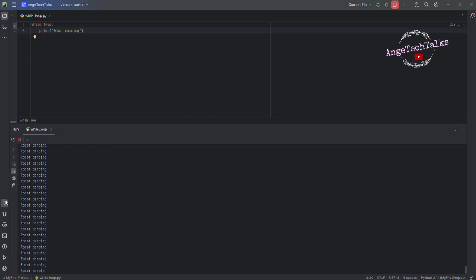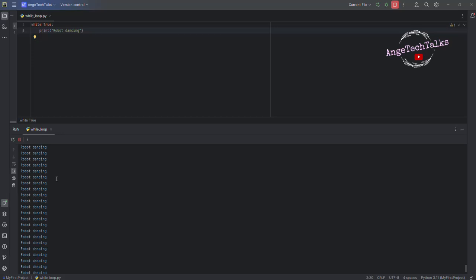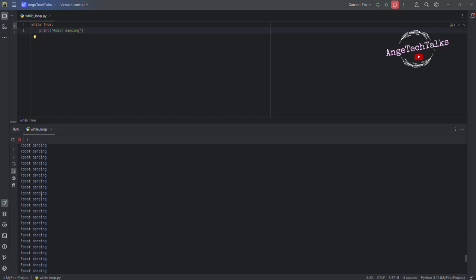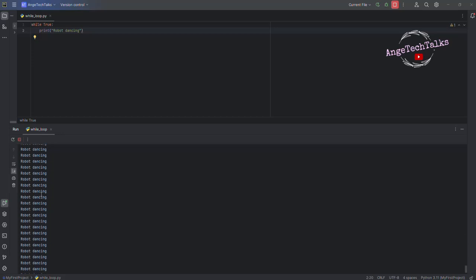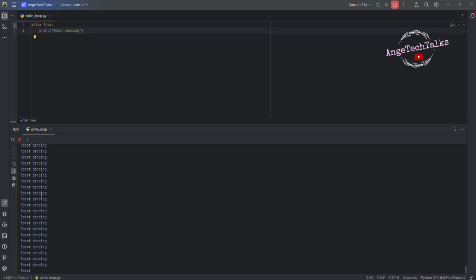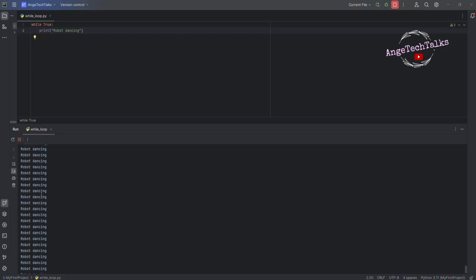As you can see here in the terminal, the instruction robot dancing will never stop. The instruction will always repeat itself again and again. The robot will therefore continue to dance indefinitely. For him to stop dancing, we will need to add a condition or instruction to tell him to take a break or stop.